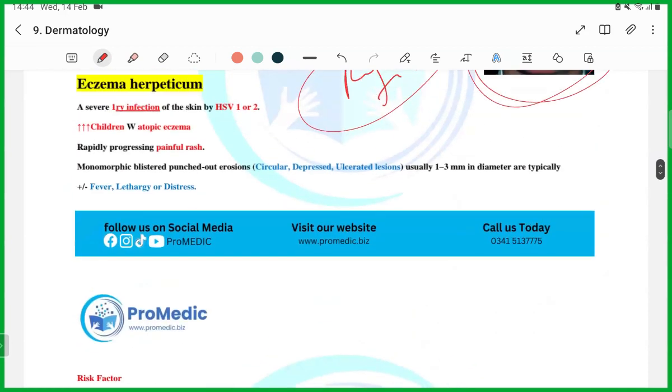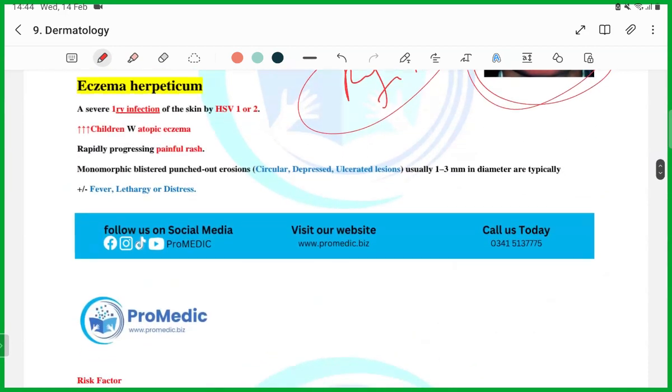Guys, it is a very, very important topic. You will definitely come across a lot of questions on eczema herpeticum. First of all, the question they will ask is: what is the causative agent? Herpes simplex virus 1 or 2 is the causative agent. In children it is more common.